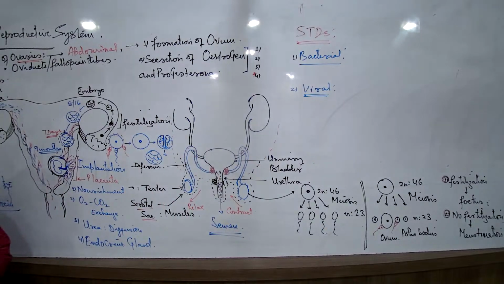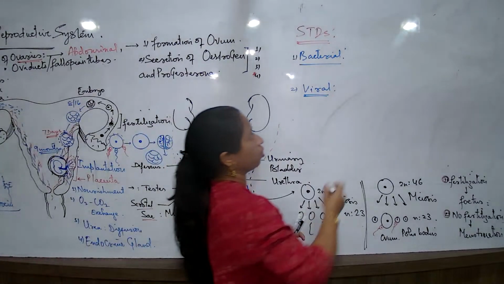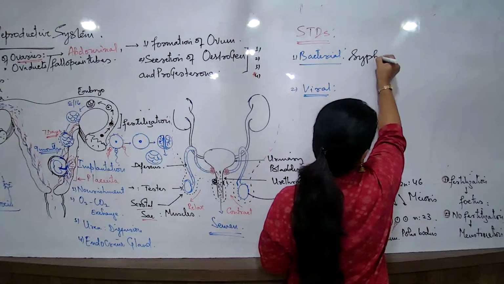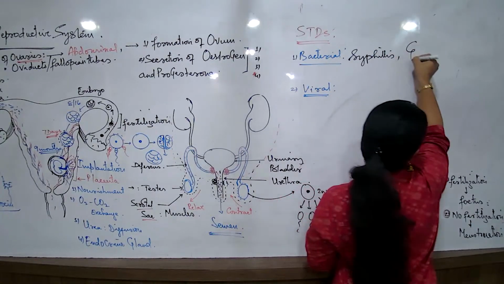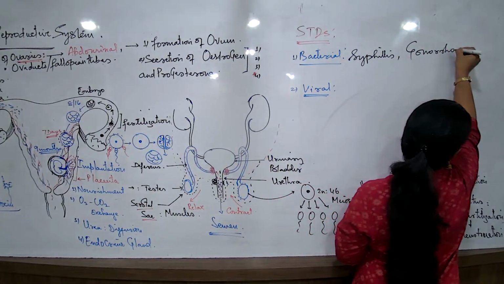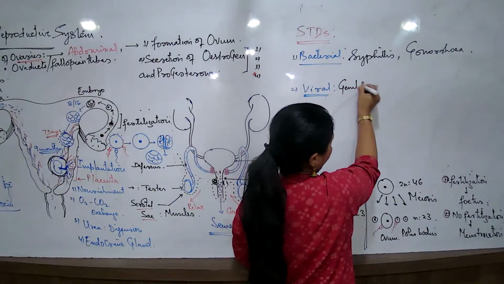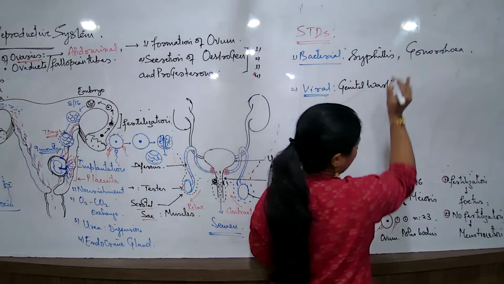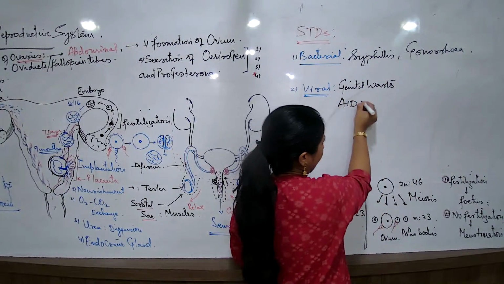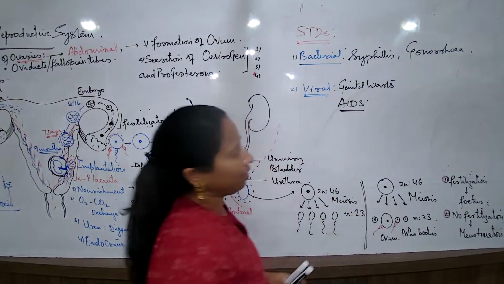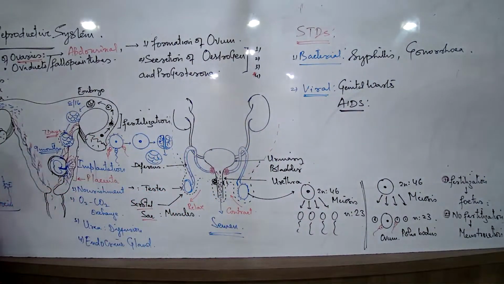What are some examples when I talk about the bacterial ones? Which are those? Syphilis. And which are these? Gonorrhea. When we are talking about syphilis or gonorrhea. And here when I talk about the viral ones, the viral ones are genital warts and AIDS. Now, talking in general about syphilis and gonorrhea and the warts, these are comparatively less dreadful. Why do we say these are less dreadful? Because they would generally bring about